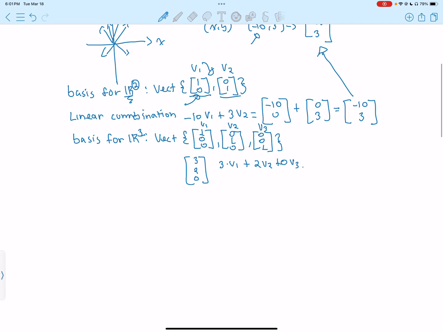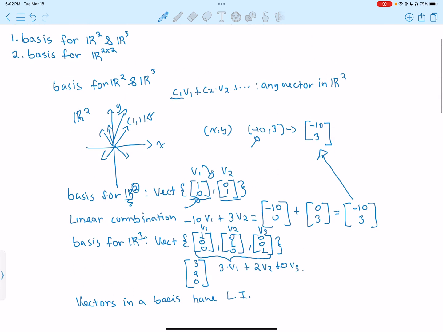And one thing to note is that the vectors in our basis, in this case the three vectors here, have to be linearly independent. So vectors in a basis have to be linearly independent. It has to be the smallest grouping possible. Vectors in a basis have to be linearly independent.